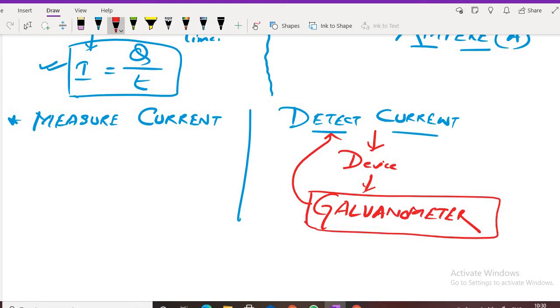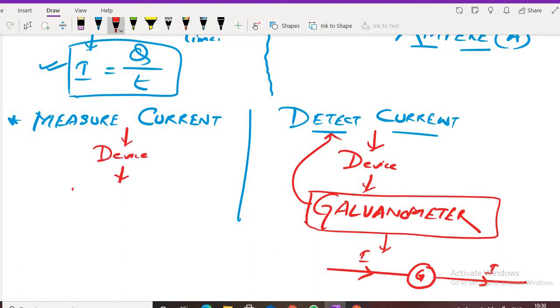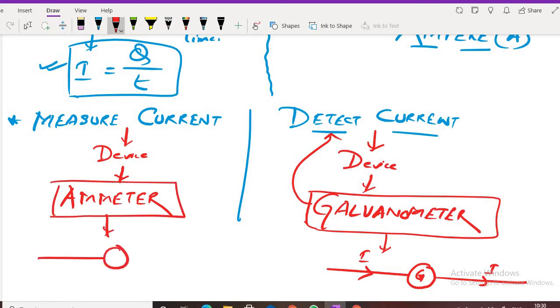Next, the symbol of galvanometer. It is somewhat like this. G, understood? That is the symbol of galvanometer. Current enters here and current will leave here. Is that clear? Now, the device used to measure current is called an ammeter. A-M-M-E-T-E-R, ammeter. The symbol of ammeter is like this. Clear? Understood? So two things: detect current and measure current.